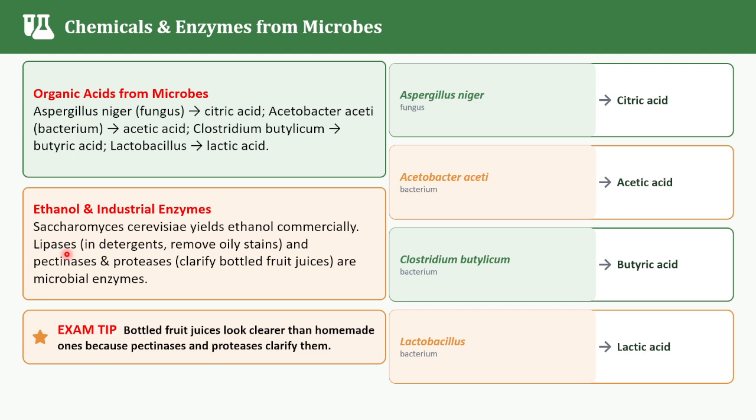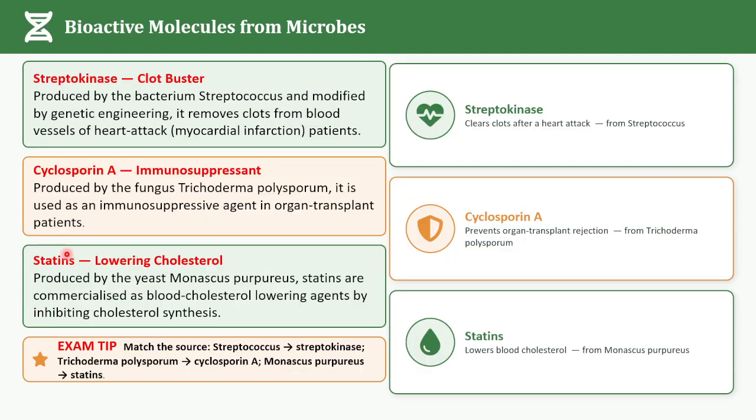Now just think about bottled fruit juice. Why does bottled fruit juice often look clearer than juice prepared at home? Your mom will prepare the juice at home, but the juices which we get from shops are much clearer than the juice prepared by your mummy, right? Why is it so? Because of pectinases and proteases. These microbial enzymes help to clarify the fruit juices. So remember all these things. These are very important for your board examination.